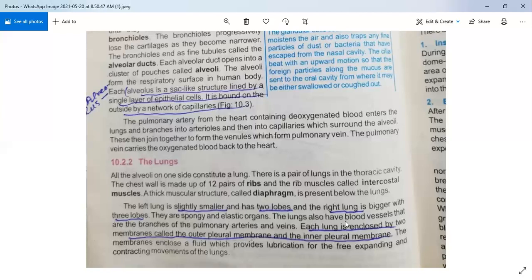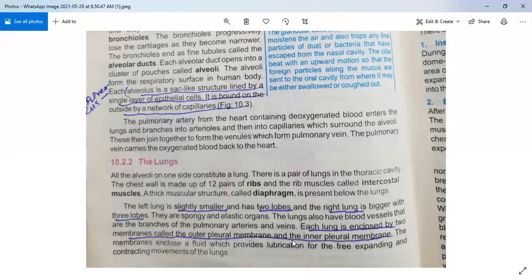The lungs also have blood vessels that are the branches of the pulmonary arteries and veins. Each lung is enclosed by two membranes called the outer pleural membrane and the inner pleural membrane. This is a very important short question according to board exams: how many membranes are present in the lungs? Keep in your mind, every lung is enclosed by two membranes.